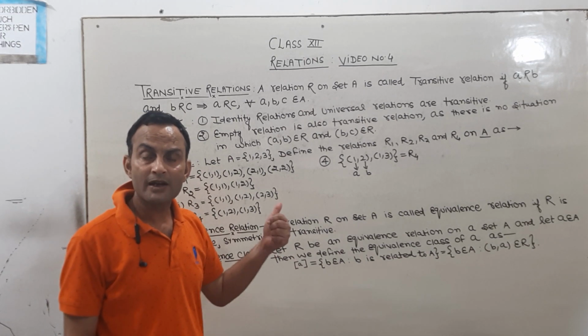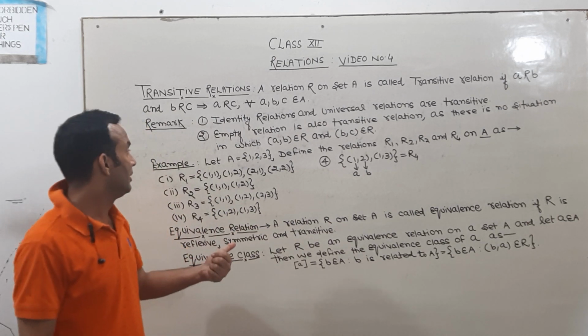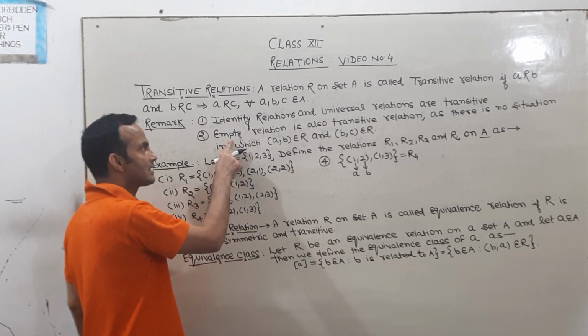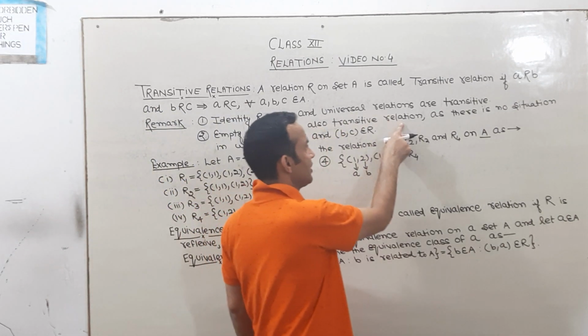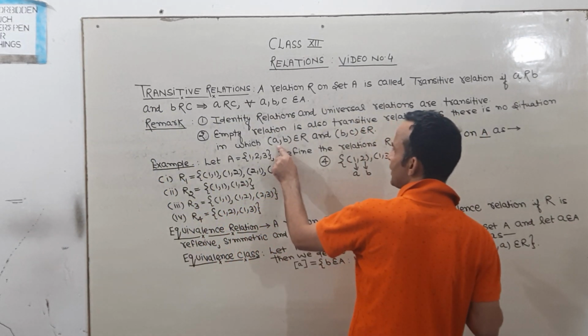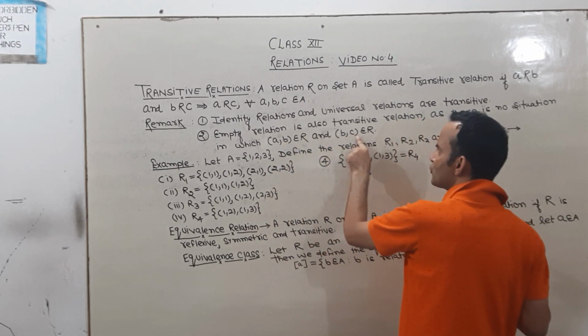Means this relation is also a transitive relation, because we have already discussed that empty relation is also transitive relation, as there is no situation A comma B, A related to B and B related to C.